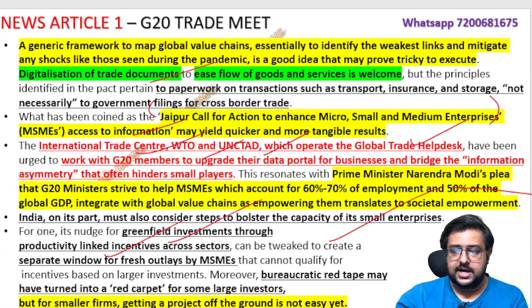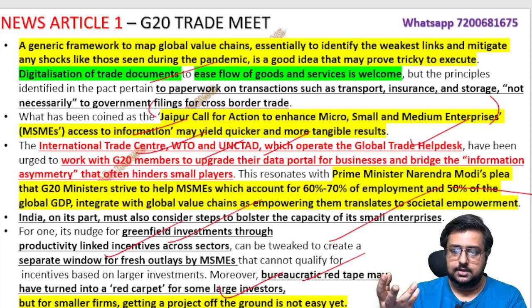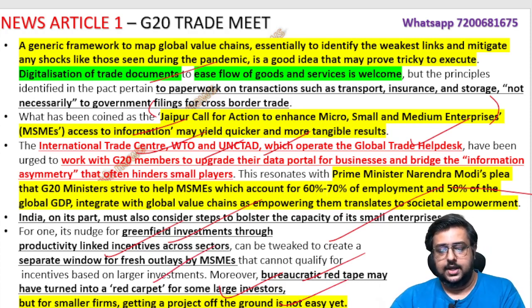Okay, so bureaucratic red tape, which used to be there. Meaning in olden days, a file is there, then you take something red in color and tie it. So red tapeism: office people will just keep your file there, they will not forward it ahead. That red tapeism favored the large investors because they will throw some money, bribe and all, and get across. So it was like a red carpet for them. But the smaller firms are not even able to start from the ground level itself. So you should focus on these things and help the MSME sector. This is the total outcome today.